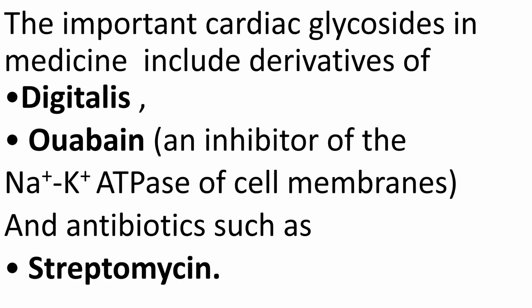Now there are some important cardiac glycosides which are used in the field of medicine, and they include the derivatives of digitalis, ouabain, which is an inhibitor of the sodium potassium ATPase of the cell membrane, and an antibiotic which is called streptomycin. So these are a few examples of glycosides where the sugars attach to the non-carbohydrate part.